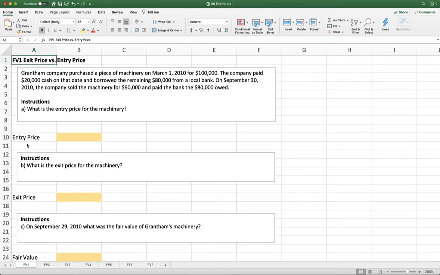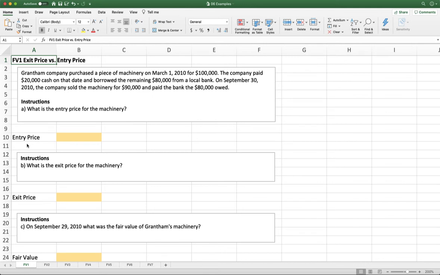Let's look at an example. In this example, we have Grantham Company purchasing a piece of machinery on March 1st, 2010 for $100,000. The company paid $20,000 cash on that date and borrowed the remaining $80,000 from a local bank. On September 30th, 2010, the company sold the machine for $90,000 and paid the bank the $80,000 owed.